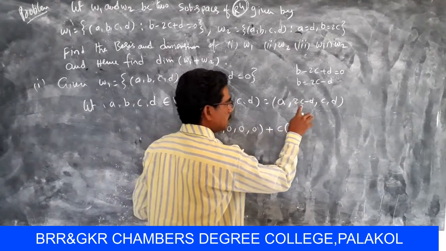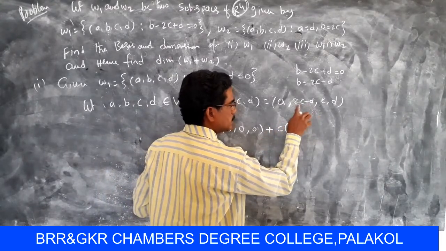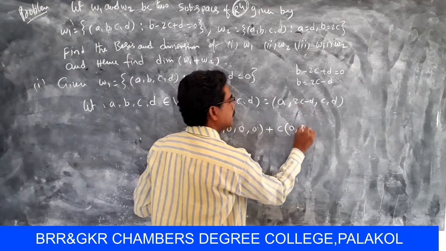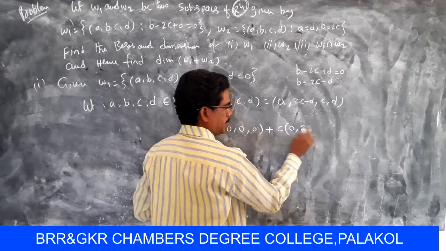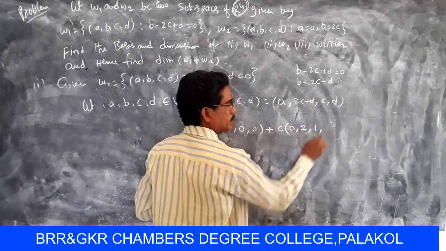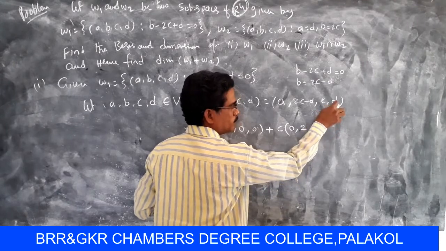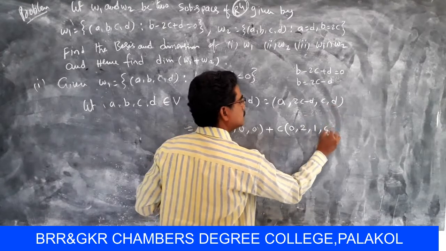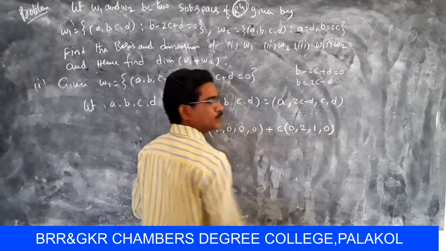Next here 2c minus d, so in terms of c it is 2 times c, then there is 2, and in the third coordinate c, here c, that means 1. In the fourth coordinate, there is no c, that means 0.